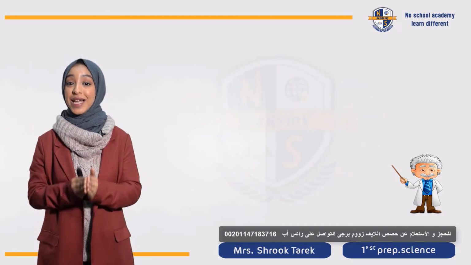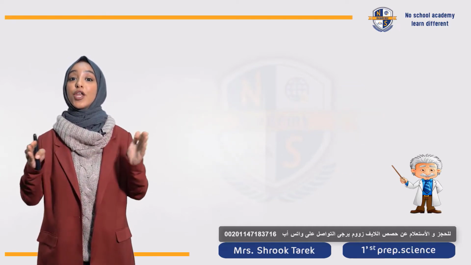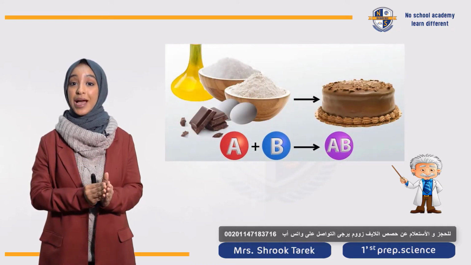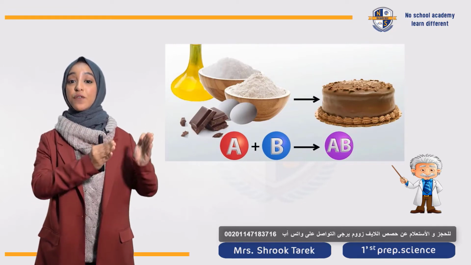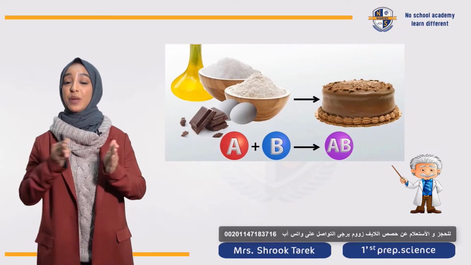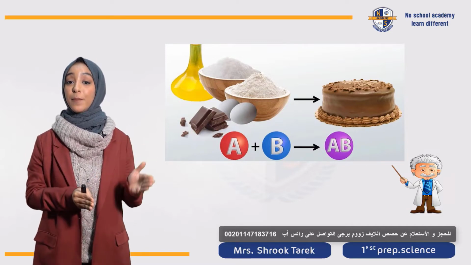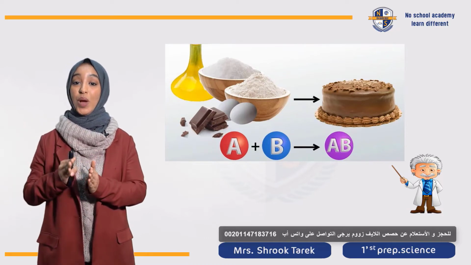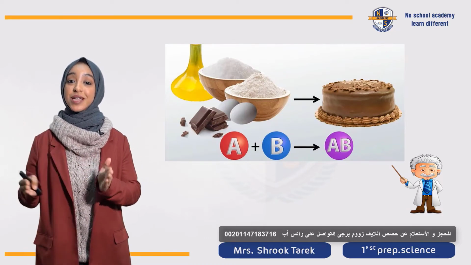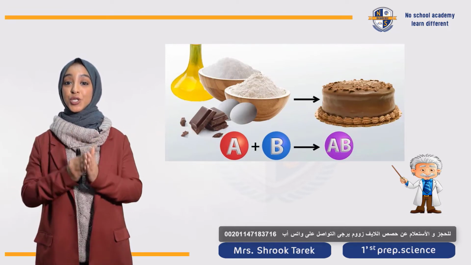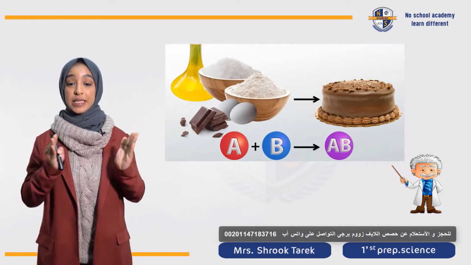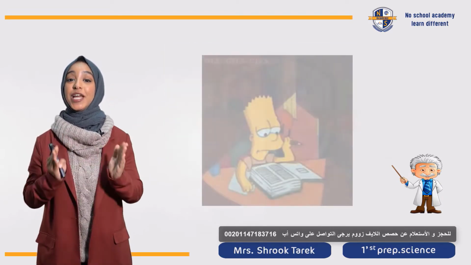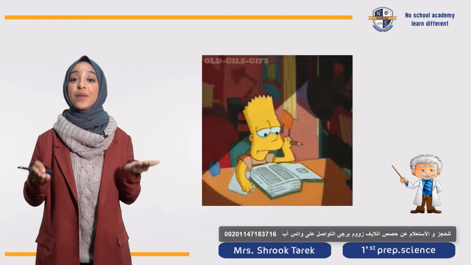طيب علشان الموضوع يبقى سهل عليكم, خلينا نتخيل in direct combination reaction, it's like making a cake. A and B are the reactants. أكنهم ال ingredients of the cake. المكونات اللي أنا محتاجاها علشان أعمل بيها الكيك. For example, baking powder, eggs, or milk. طيب ال final product عندي اللي هو AB and this represents the final cake. So, direct combination reaction, it's the same as making a cake. And it's really easy. يلا صحصحوا معايا علشان نتكلم أكتر يعني إيه chemical reaction.